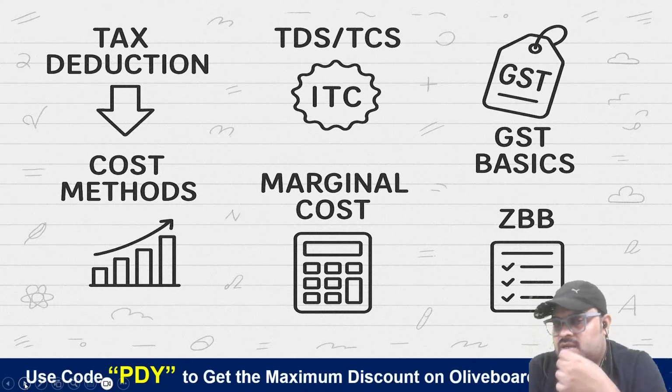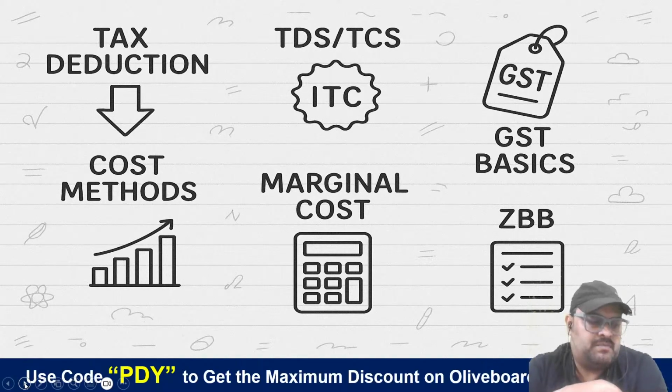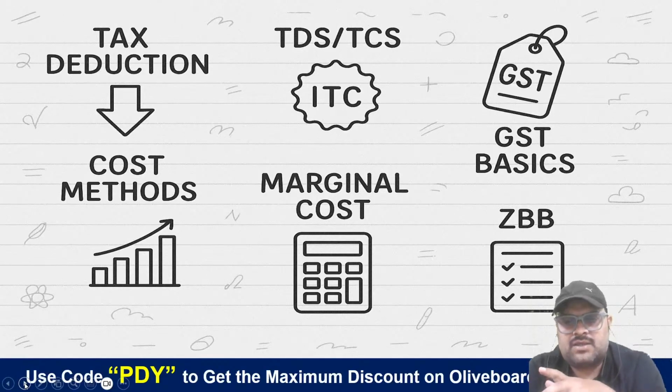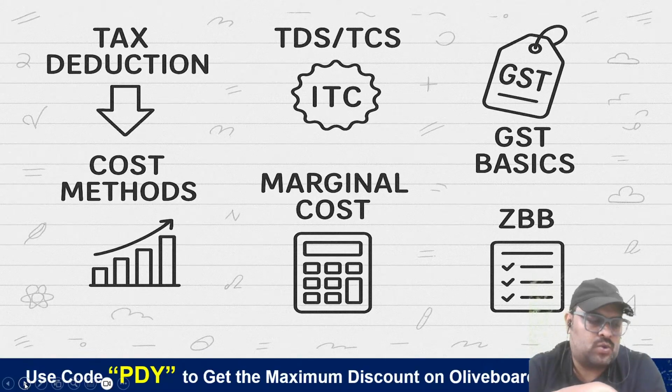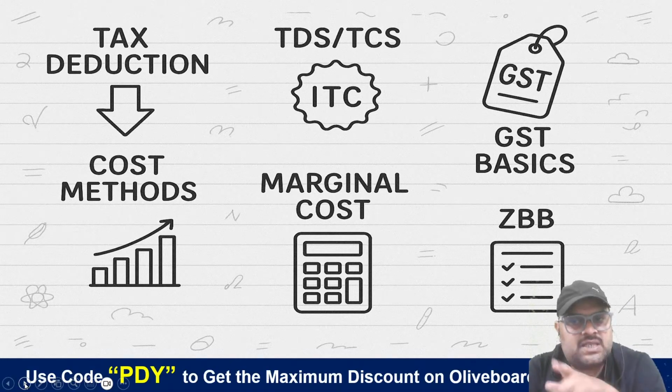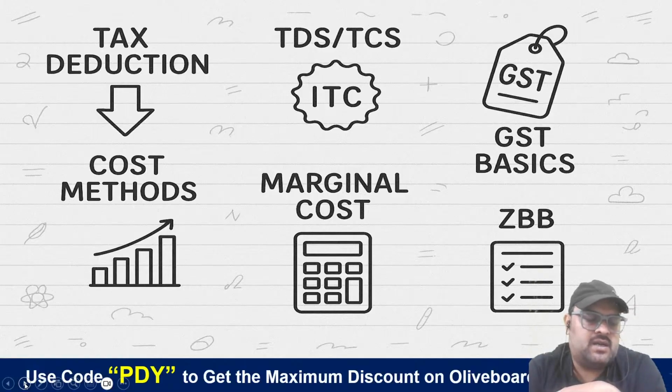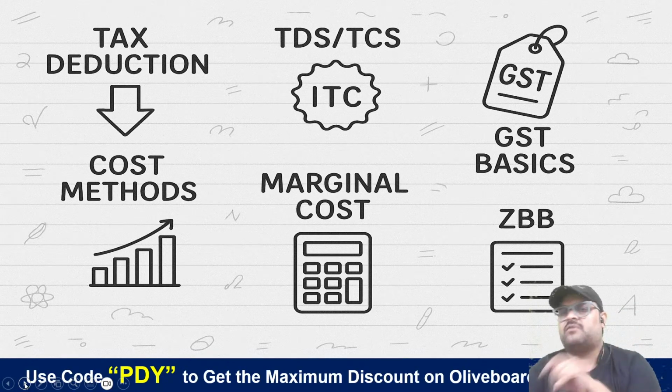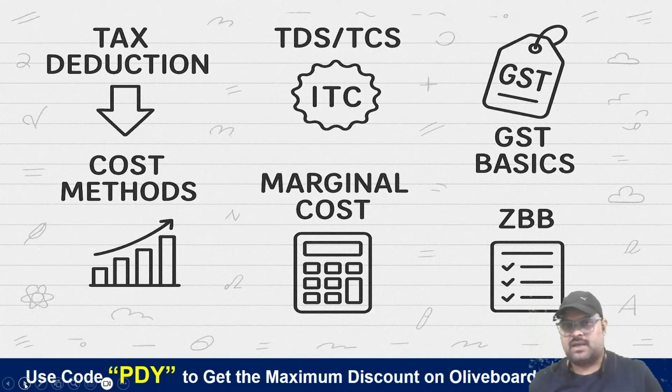You have to be 100% perfect in that chapter. Marginal costing is simply 3, 4 formulas, very easy to score good marks out of. And in budgeting, there is a concept called zero-based budgeting. Free 2 marks will be there from zero-based budgeting in your exam.